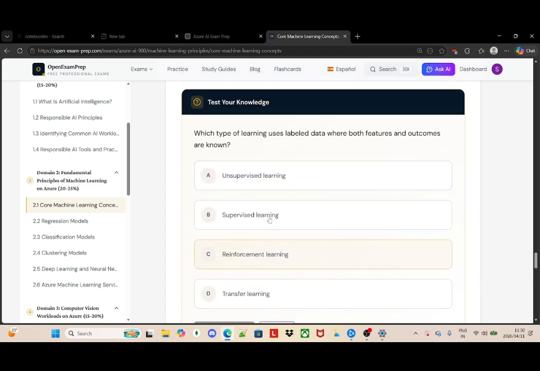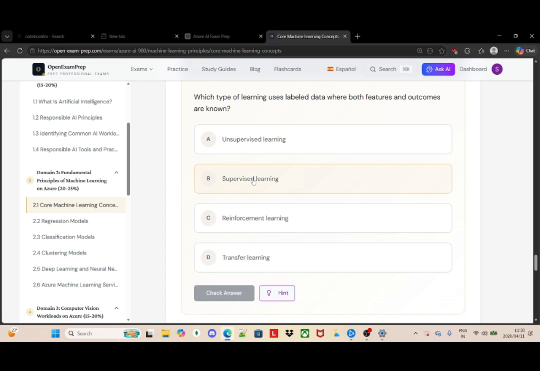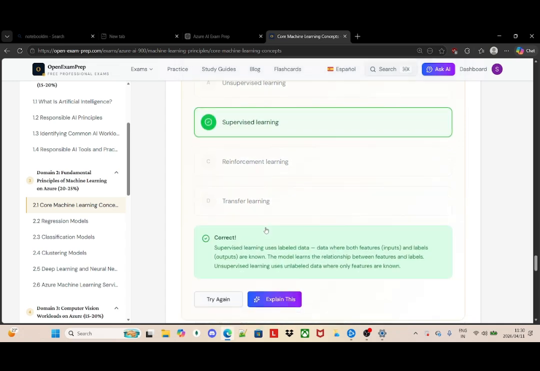Then here they're asking which type of learning uses labeled data where both features and outcomes are known. Now I know that I'm dealing with fundamental principles of machine learning, so I would say it's supervised, which is correct.